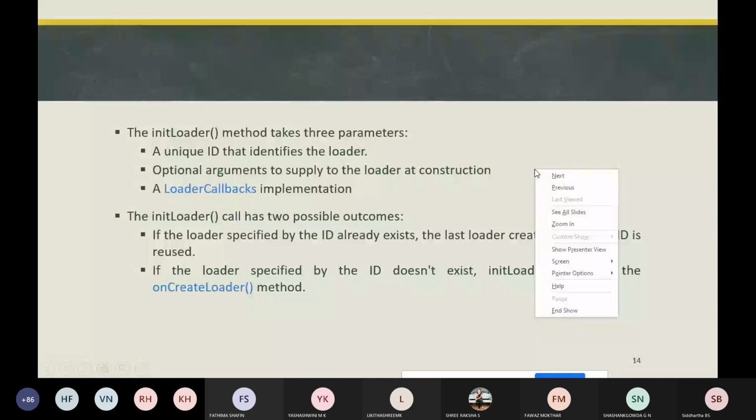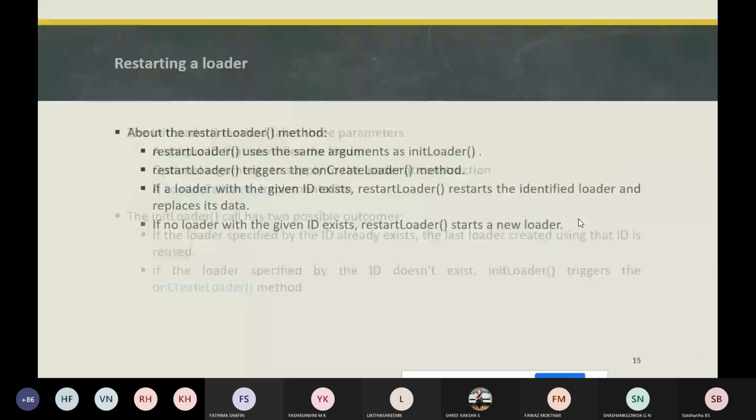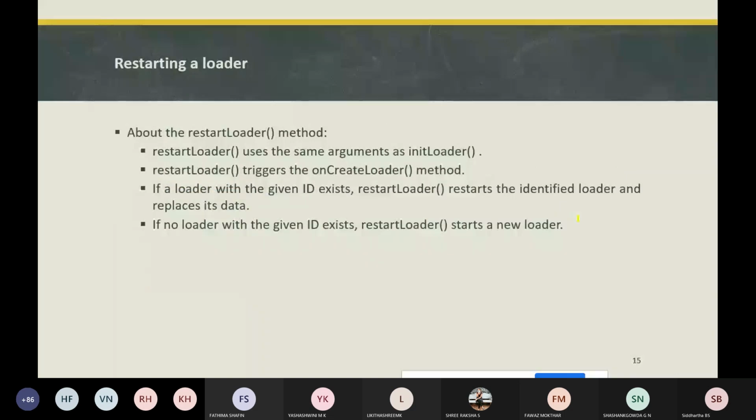Next is restarting the loader. Whenever initLoader reuses the existing loader, it does not replace the data that the loader contains.